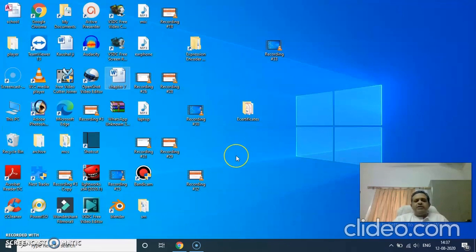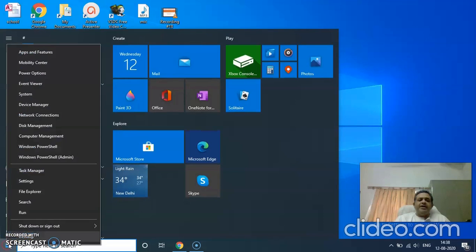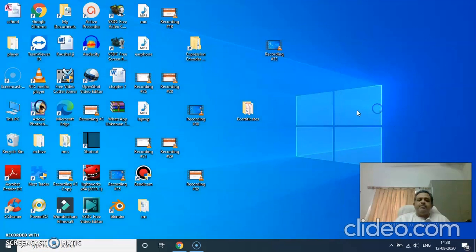All right, so these were some of the basics of Windows operations. You already know them, so it is just like your revision. Now the last thing: you all know how to shut down a computer properly. After you finish your work, please do not just turn it off directly from the main switch or the UPS. You have to do it properly like this. Click on Start, or you can right click, and under shut down you get the options sign out, sleep and shut down. You click on shut down and your computer is going to shut off, right?